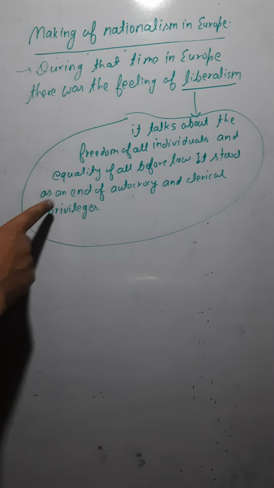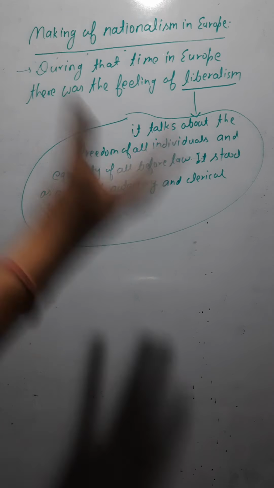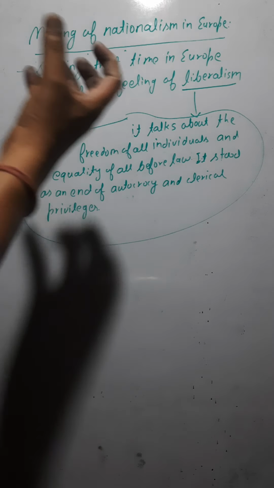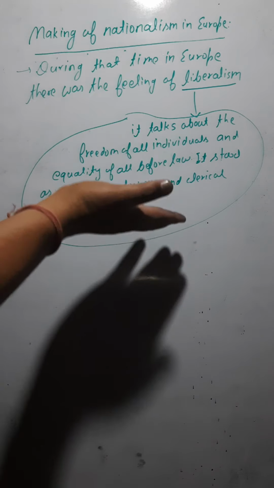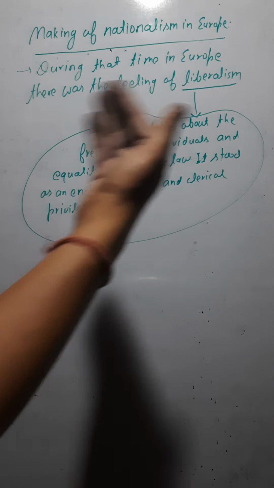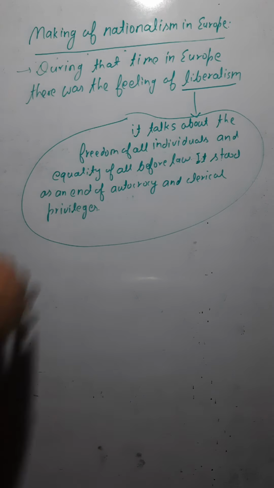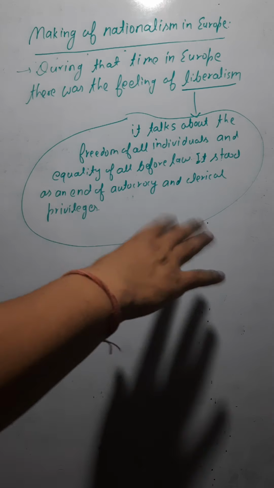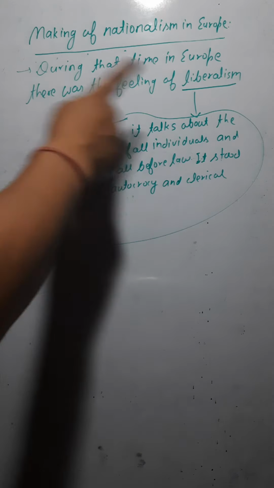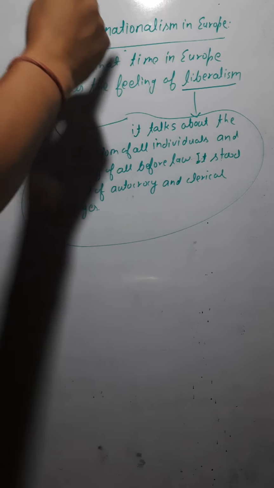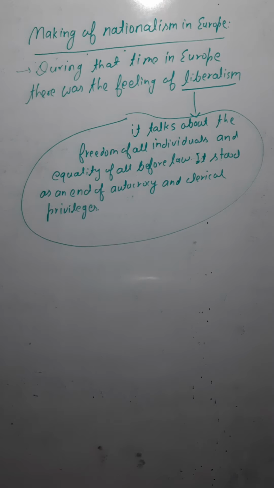And it stood for the end of autocracy, where everything is not in the hands of the people, and of clerical privileges. The people in the higher classes had rights or privileges which were not there with the common man, and liberalism stands for the end of all these. So this is liberalism. The feeling of liberalism was there during that time in Europe, and the people were talking about it.